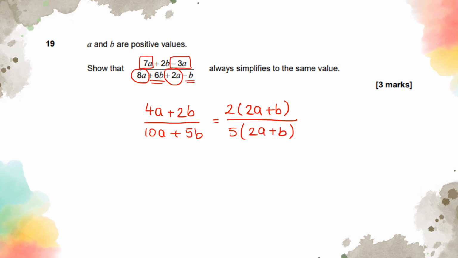In the end, we can clearly see that we can simplify 2a plus b, so that's just going to simplify out, and that's going to give us 2 out of 5, and that's how you get full marks from this question.